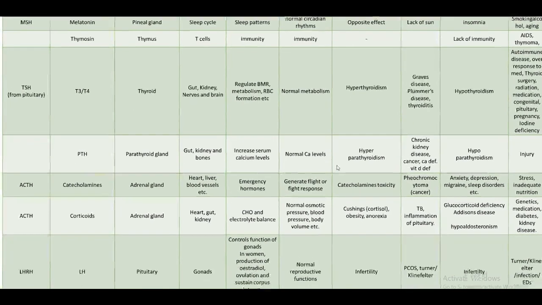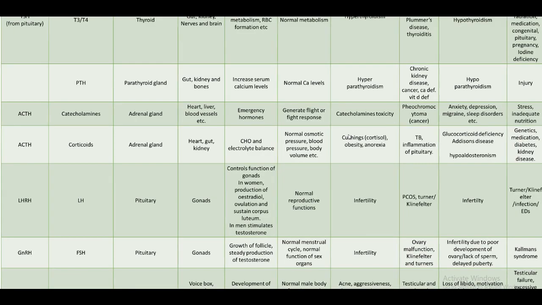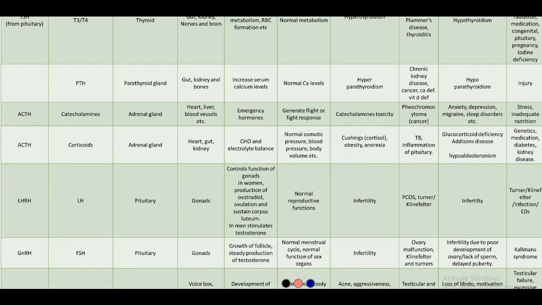Then we have the parathyroid hormone. This parathyroid hormone is actually released by the parathyroid gland, as we know. The parathyroid gland is stimulated by the negative feedback mechanism from the calcium levels in the blood. So there is no hormone by default that stimulates the parathyroid gland to release this parathyroid hormone. This acts on gut, kidney and bones. In gut it helps in increased calcium absorption, in kidney it helps in calcium retention, and in bones it helps in reabsorption of calcium from bones.